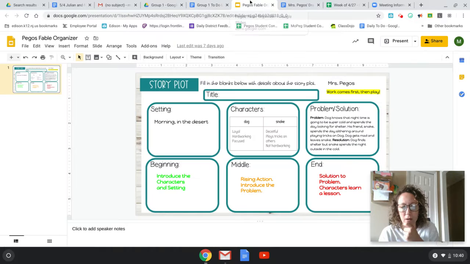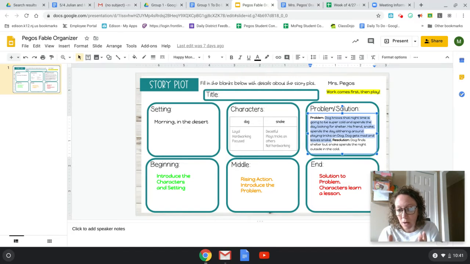So when I go to my organizer, the middle is the rising action and where we introduce the problem. We are not solving the problem in the middle, okay? So I'm going to focus on this part of my organizer. I have 2 options. I can copy and paste it, okay, and then go in and try to expand it, or I can reread this problem part and write in my own words again. It's up to you. It doesn't matter.